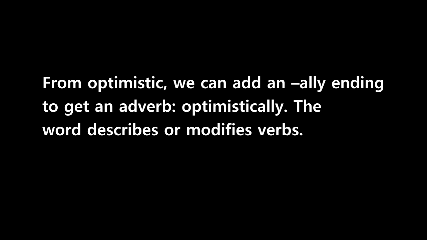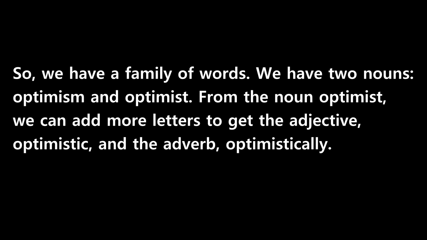The word describes or modifies verbs. So, we have a family of words. We have two nouns, optimism and optimist. From the noun optimist, we can add more letters to get the adjective, optimistic, and the adverb, optimistically.